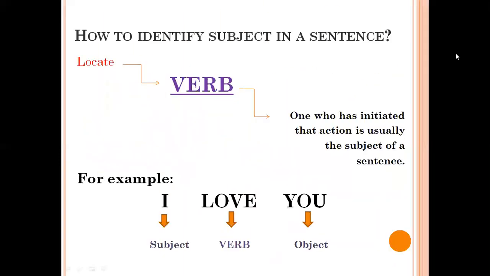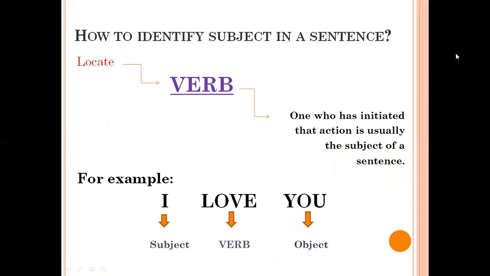Now let us see how to identify a subject in a sentence. Firstly, locate the main verb in a sentence. Once you know which action is being done, then you can easily locate the subject who is initiating that action. Here I am using I love you as an example to make it easy for you to understand.